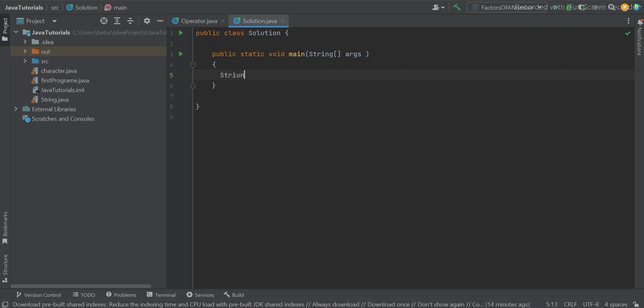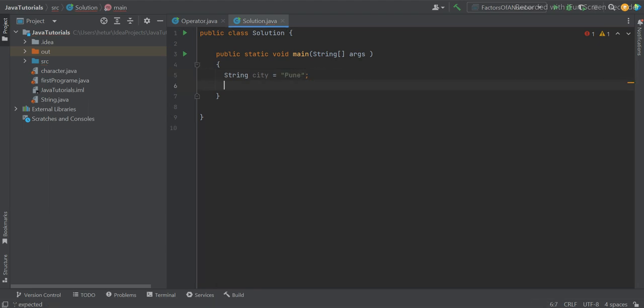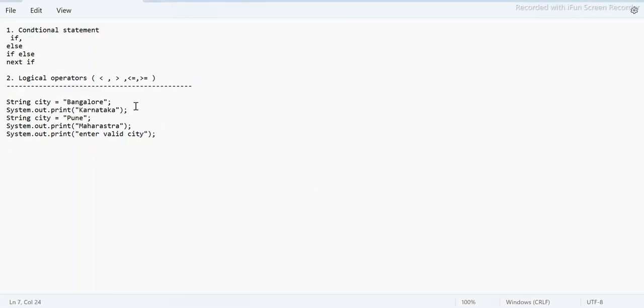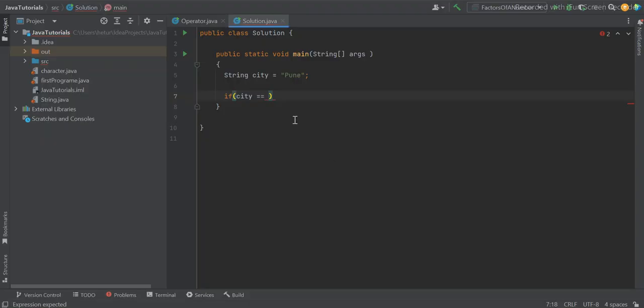So let's define one variable, string city. This is how we actually define the string variable, and we put the value in double quotes. I say Pune. Now what I'm going to do here is write if, and then bracket, city, because this is the variable name, double equal to. This is double equal to because we are going to use it as a comparison operator.